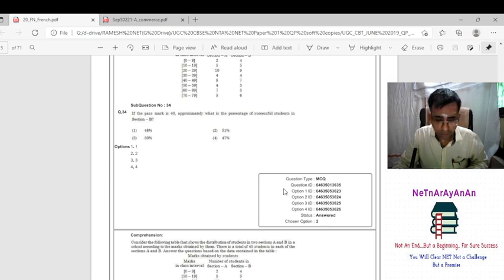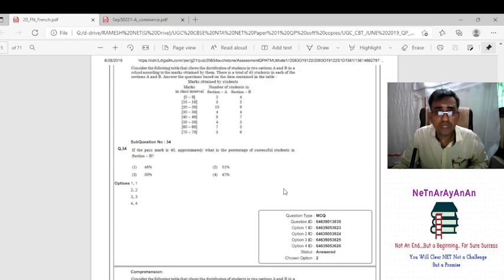So more than 40 means you check with the B, 75 56, that is 23. So 23 percentage means total is 45 students. So 23 45 is not exactly 50. So it is something more than 50. Automatically it is not 47, 48. It is not 50, it is 51.